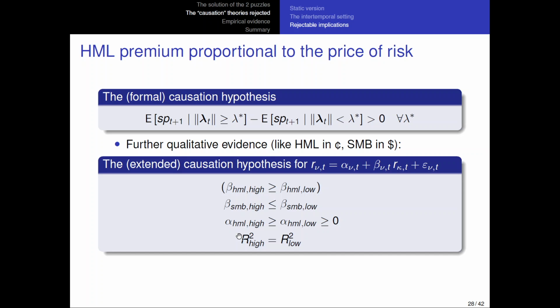There's no change in the risk exposure, right? Because there's no change in the risk exposure, the composition of the portfolios doesn't change, so the R squared needs to be the same. The other point here, and that's the one that is not exactly clear, is what happens to the HML alpha in both states. Sorry, the HML alpha is actually clear, right? The HML alpha is going to increase. In high price of risk states it is going to be bigger, exactly for the same reason.